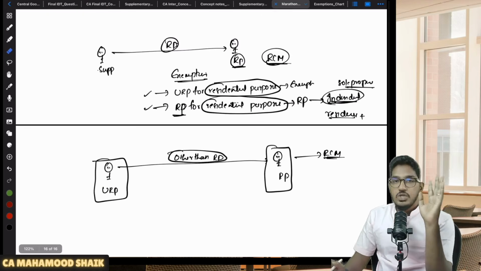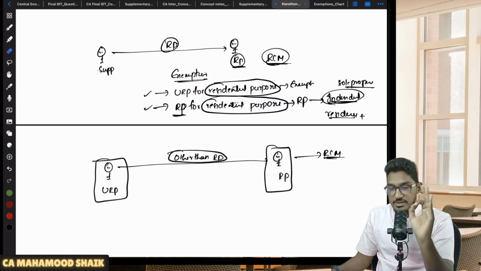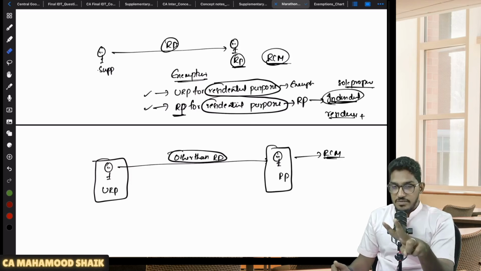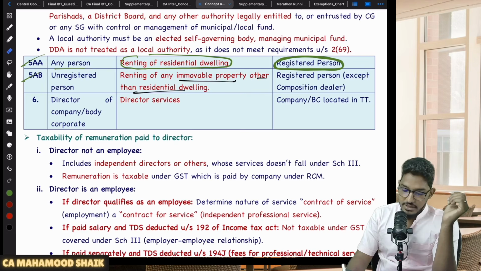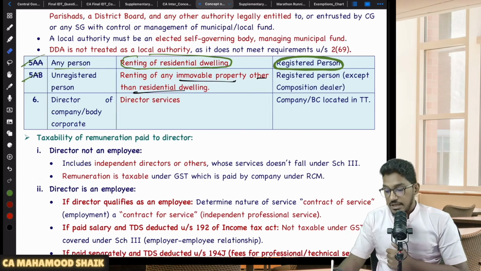Able to understand? So if I have to summarize it once again, renting of residential dwelling: if the recipient is registered, who the supplier is doesn't matter. Supplier could be any person. If the recipient is registered, then RCM, but subject to some exemptions. Renting other than residential dwelling: if the supplier is other than a registered person, but the recipient is a registered person, then it will be covered under reverse charge mechanism. Understood? Clear and comfortable?